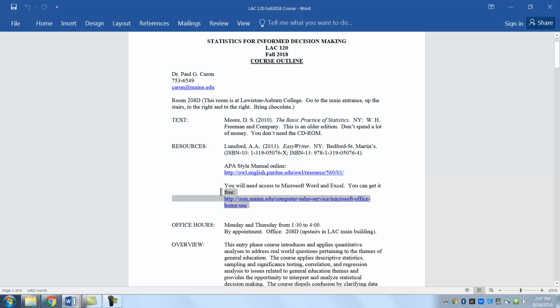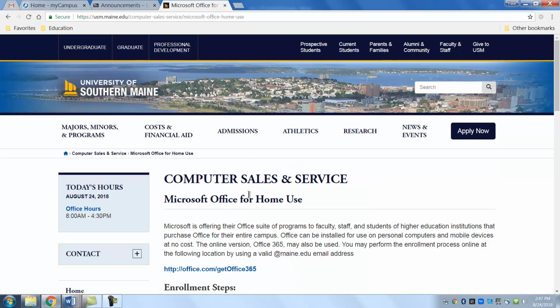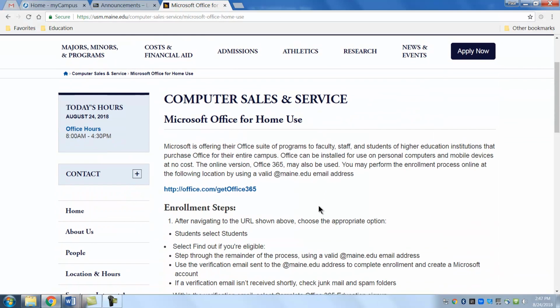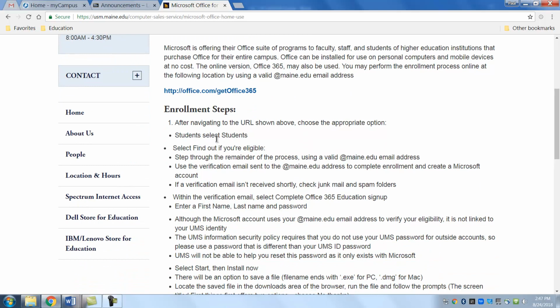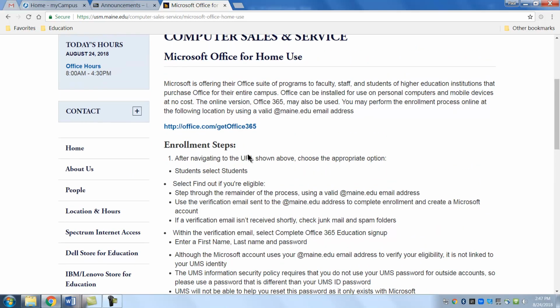And this over here will tell you that you can get it free because you are taking this class. Pretty cool, huh? Well, if you click onto that site, you'll get this site, and it's Microsoft Office for home use, and the enrollment steps will tell you that the students will be able to get this for free. Get the one that's offered here. Don't get the online 365 version, because that doesn't give you all of the capability of Excel that you need for this class.